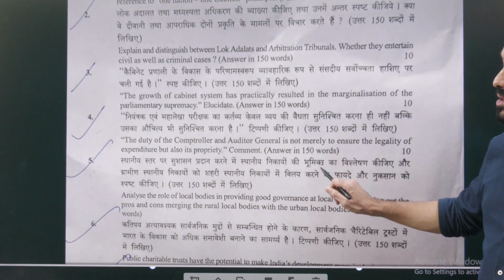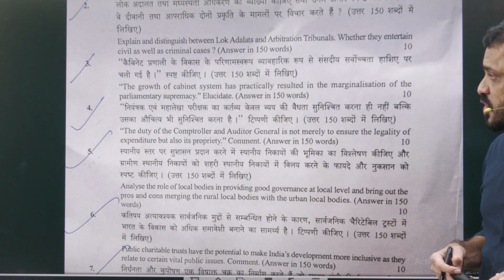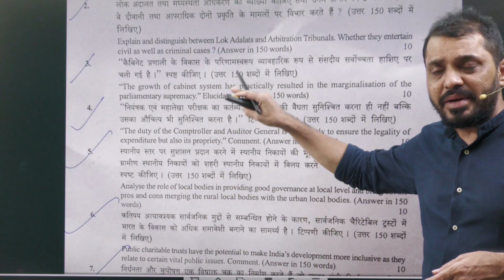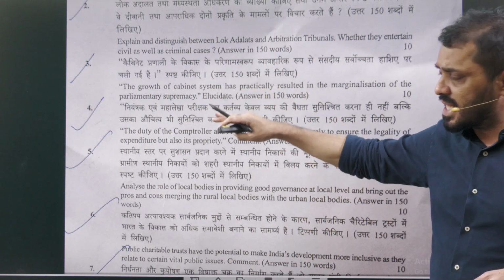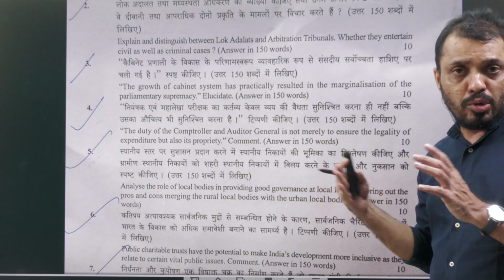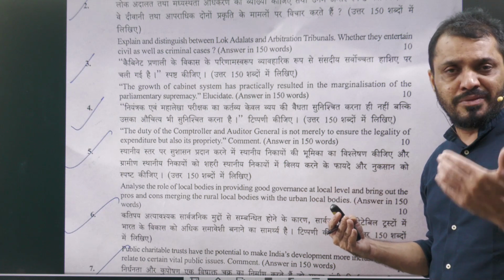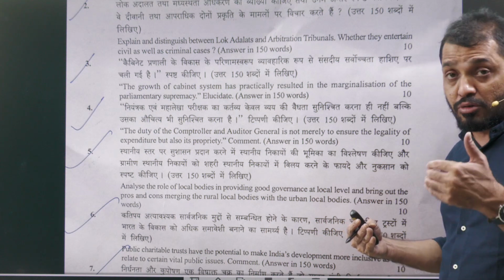Next, question number three: The growth of cabinet system has practically resulted in the marginalization of parliamentary supremacy. Elucidate. This is about how the cabinet is dominating parliamentary supremacy. For example, first we have to write what is the cabinet. Cabinet is also one element of the council of ministers, and you know that in the original constitution there is no word called cabinet. We used to have only the parliamentary form of government, council of ministers.